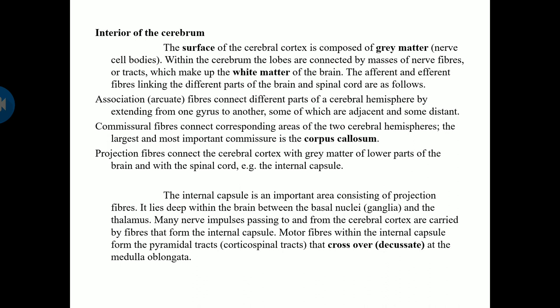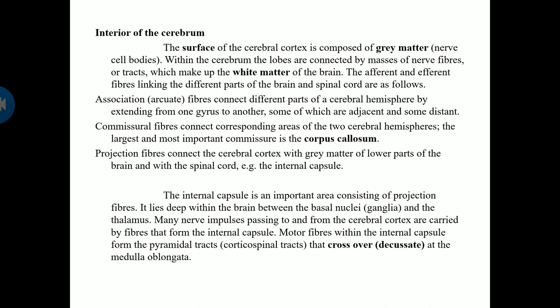Motor fibers within the internal capsule form the pyramidal tract that crosses over at the medulla oblongata. This is very important, and is called crossing over, where the nerve tracts from the cerebral hemispheres cross at the medulla oblongata, so that your right and left sides are reversed.